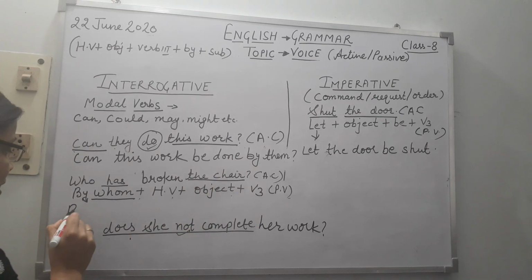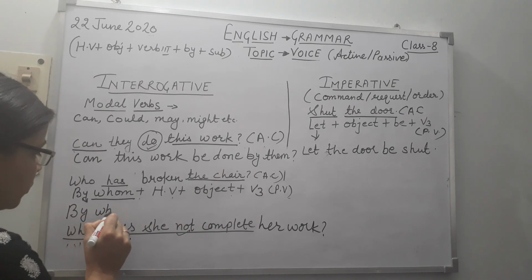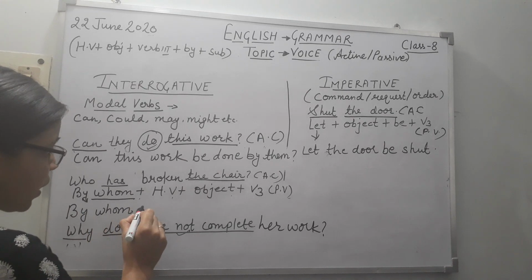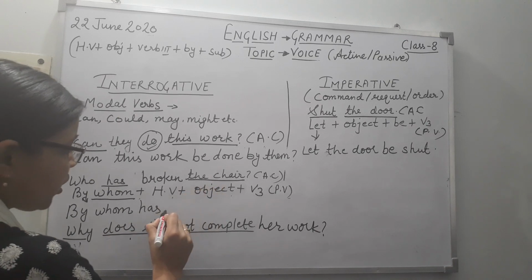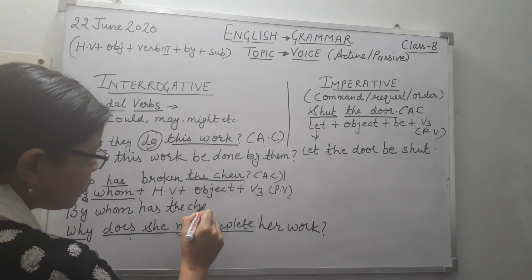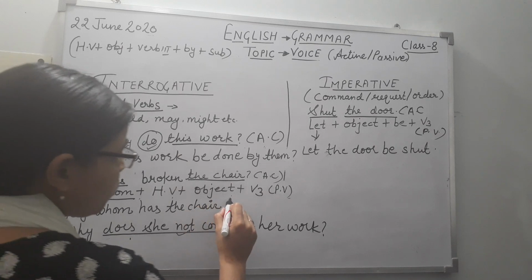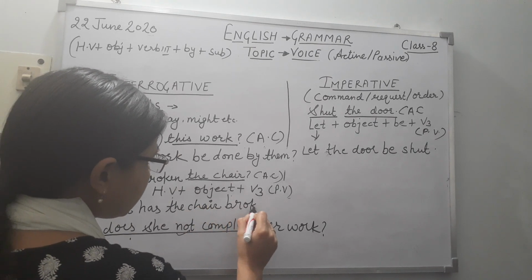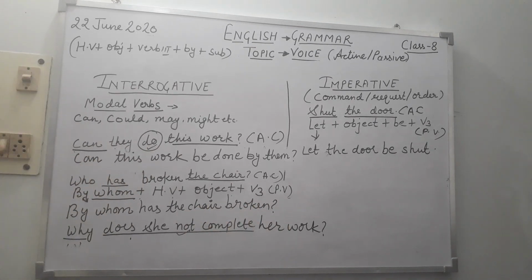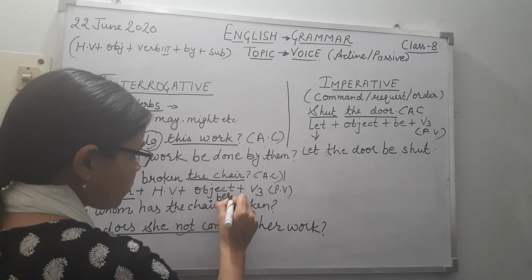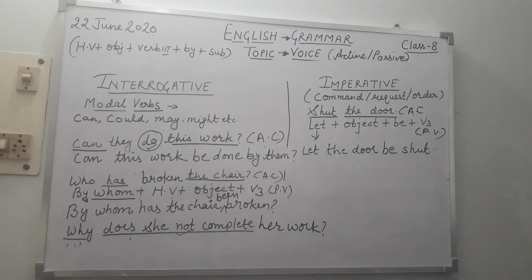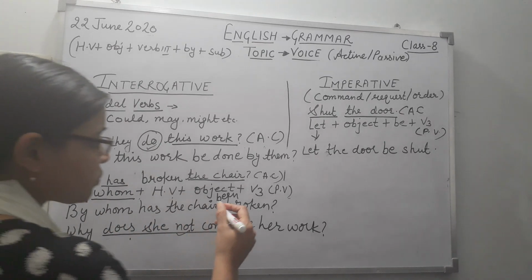So we'll make the sentence like this: by whom has, the chair is the object, broken, third form of the verb. By whom has the chair been broken? Because has is there, that's why you will use been. We use been with has, have and had.